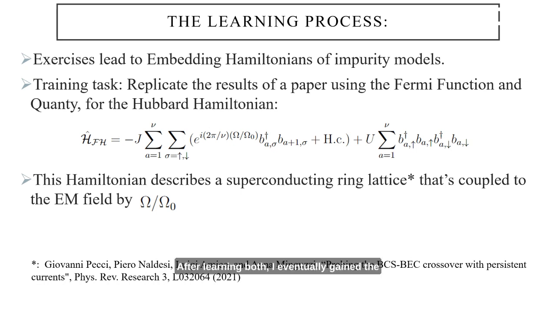After learning both, I eventually gained the skill and understanding to then recreate the results of a published scientific paper. In this paper, the researchers calculated the energies of the first excited states of the following Hubbard Hamiltonian that describes a one-dimensional superconducting ring lattice which is coupled to an external electromagnetic field accounted for by the omega parameter.